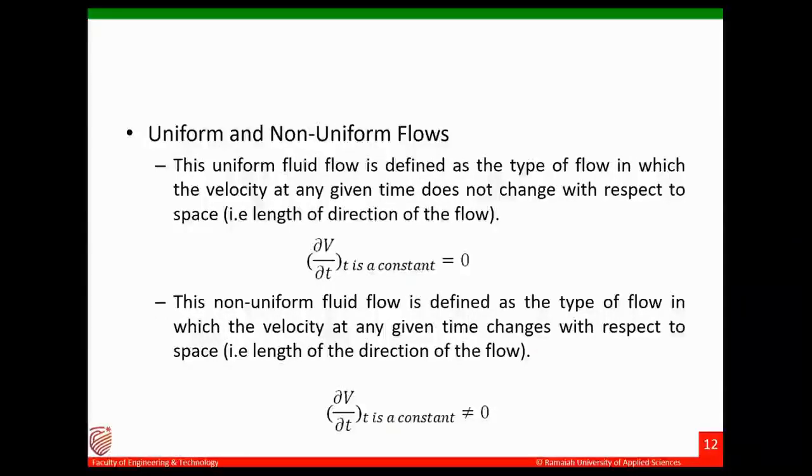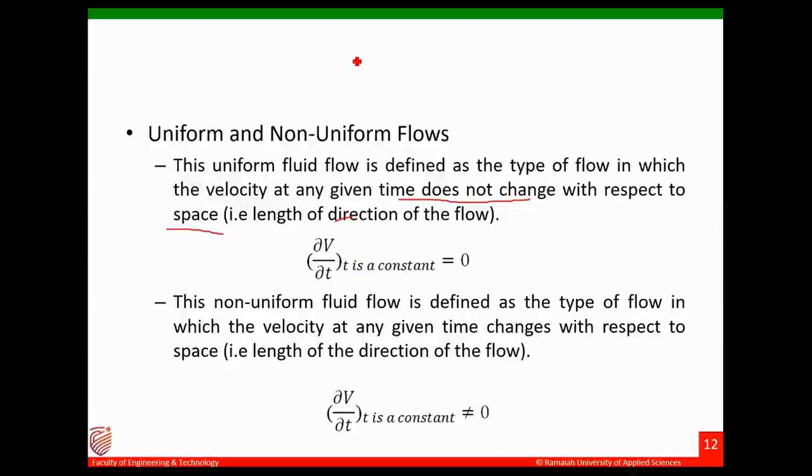Coming to uniform and non-uniform flow. Often students get confused between uniform and steady. Uniform has to do with space, steady has to do with time. Uniform flow is defined as the type of flow in which the velocity at any given time does not change with respect to space. That means if you take any point, the flow will be uniform.